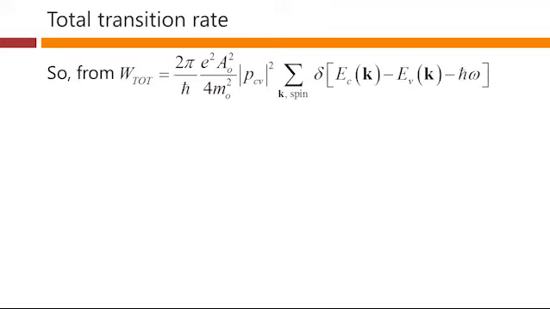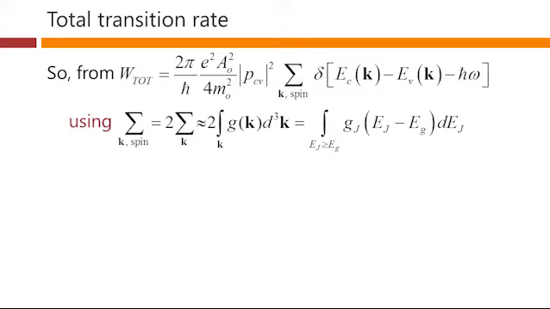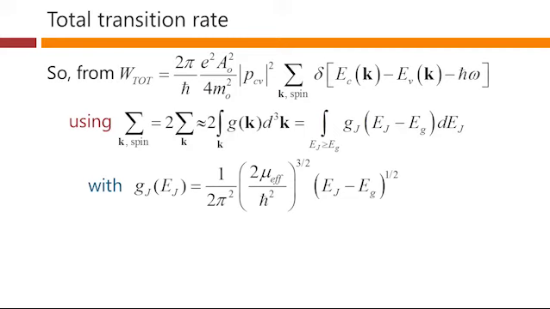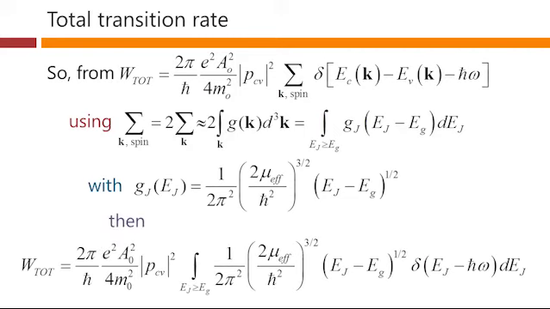So going back here and substituting for this sum over k and spin, we have our factor of 2 for the spin here, our sum over k's, our integral over the density of states in k space, now transformed using the joint density of states of the variable Ej instead of variable k. Using our result for the joint density of states, we have the following expression. So that's just going from this summation form here to our integral form using the joint density of states.